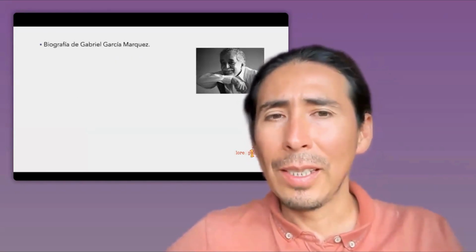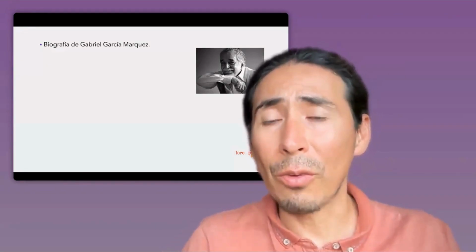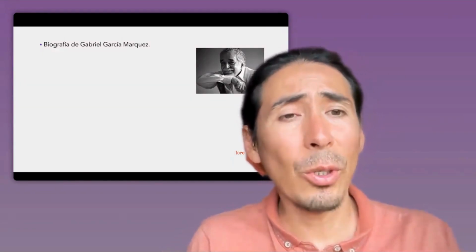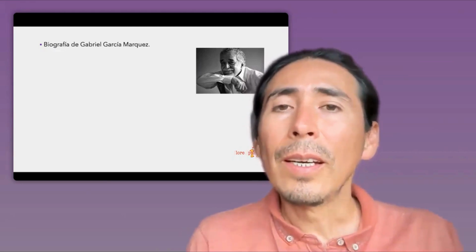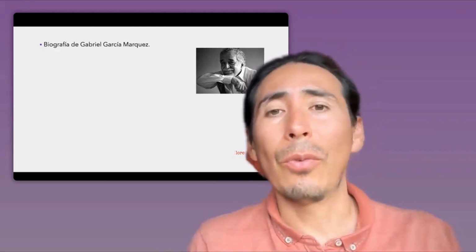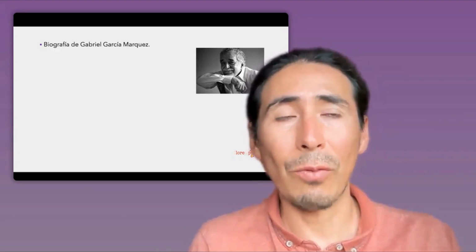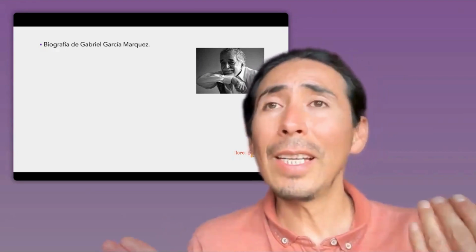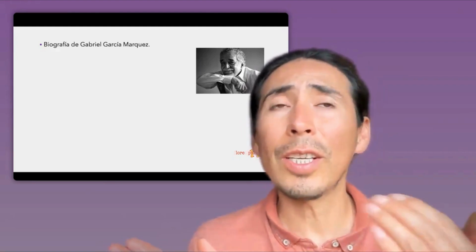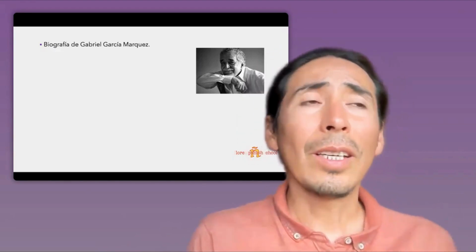Now, let's go to one biography, of Gabriel García Márquez, another Nobel Prize winner. He was from Colombia. And this past tense is perfect to use in a biography, because in a biography we are saying specific things: he was born in this year, he studied here, he went there, he got married.